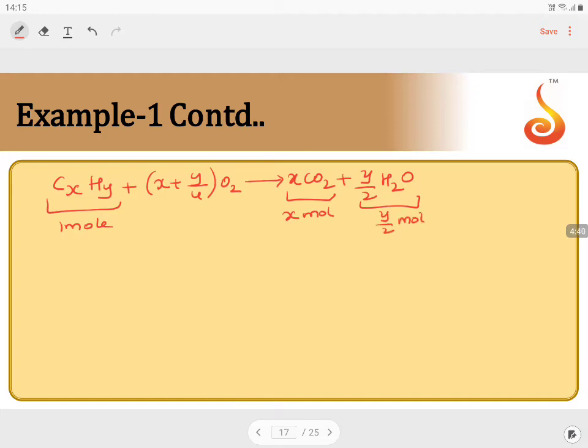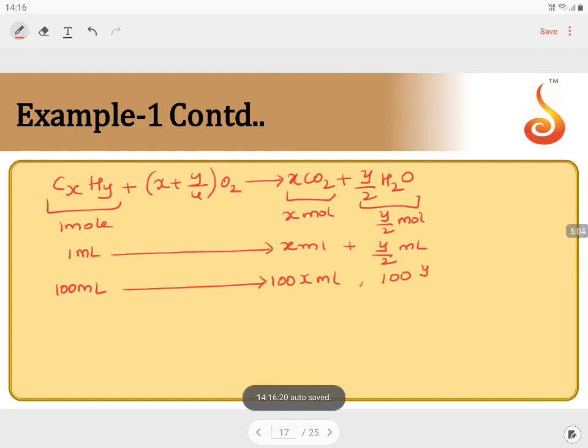So if I have taken 1 ml, this would result in x ml of CO2 plus y by 2 ml of H2O. This is the conclusion. Now here we have taken 100 ml as per the question. This will result in 100 times x ml and 100 times y by 2 ml.